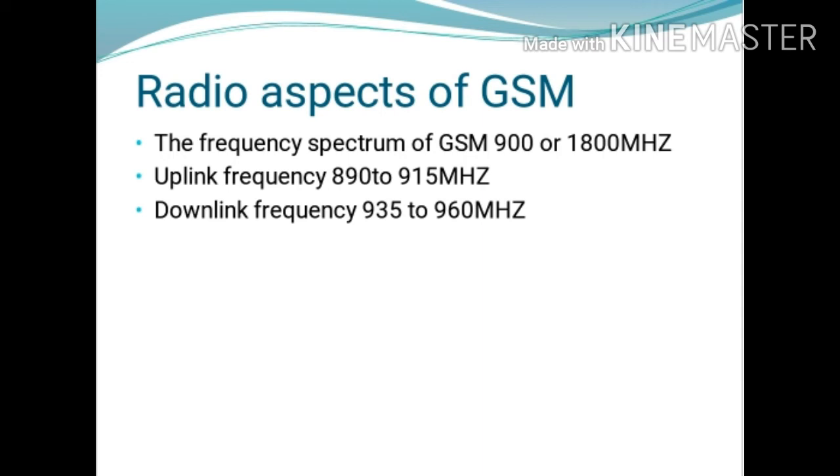The spectrum 935 to 960 MHz is used to transmit the information from base station to mobile station, and this is called the downlink frequency. The available spectrum of 25 MHz band is again divided into 200 kHz bands. So the total number of channels is 125. Then again this 200 kHz band is divided into 8 time slots. This is the information related to the radio aspects.